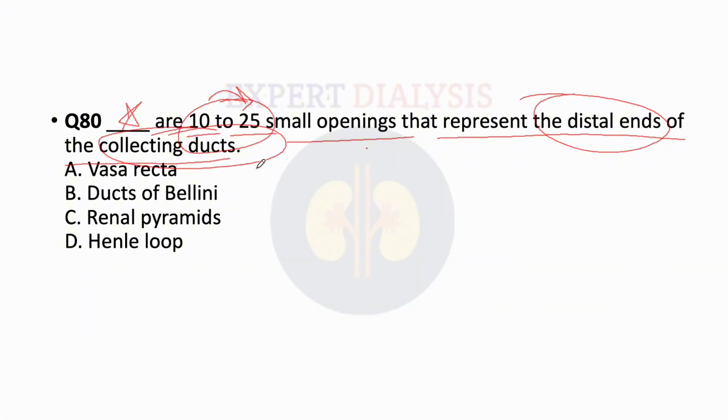The first option is vasa recta, option B is duct of Bellini, option C is renal pyramids, and option D is loop of Henle. So the right answer will be duct of Bellini.